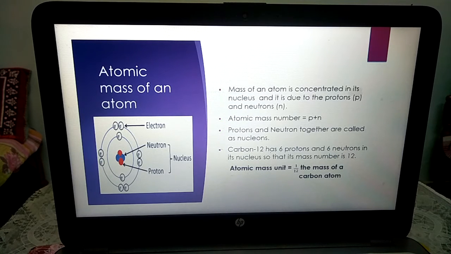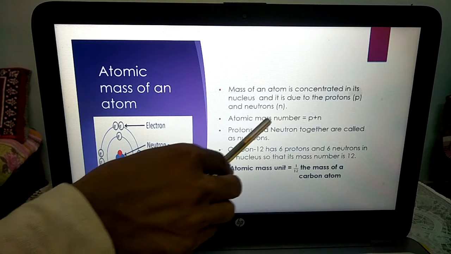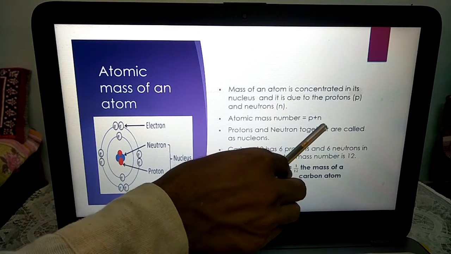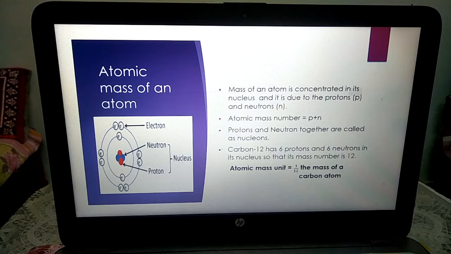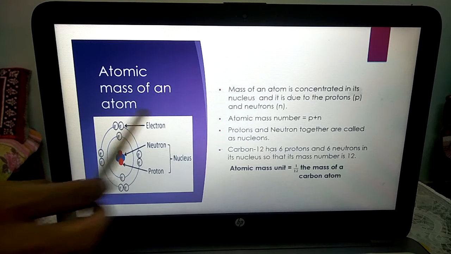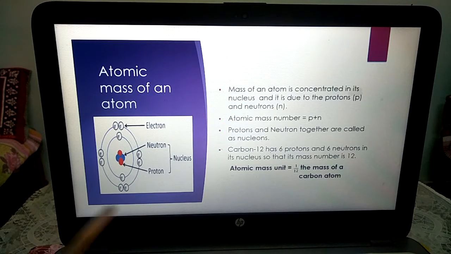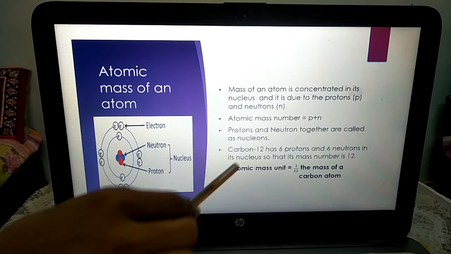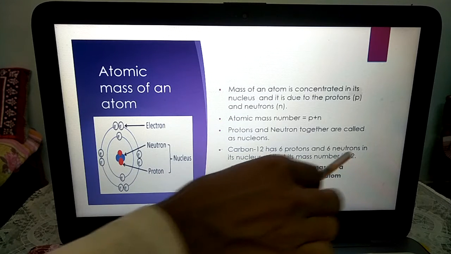Now what is the atomic mass number, or the mass of an atom? It is nothing but the number of protons plus the number of neutrons. For example, take carbon 12. The name of the carbon is itself carbon 12. It has 6 protons and 6 neutrons.